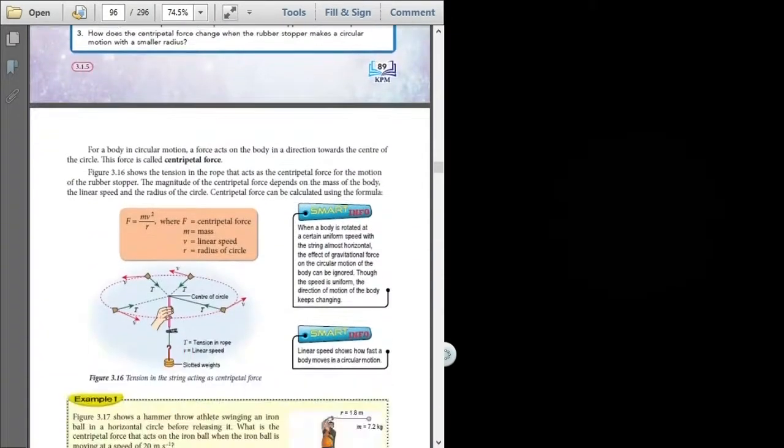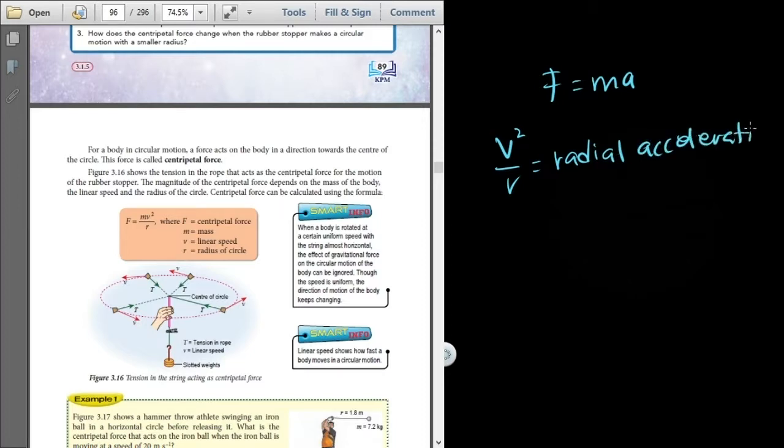For that reason, we come up with an equation, F equals ma. If you learn it later, maybe in form 6, matriculation or university, but for your KSSM it won't be included, v squared over r is what we call radial acceleration.